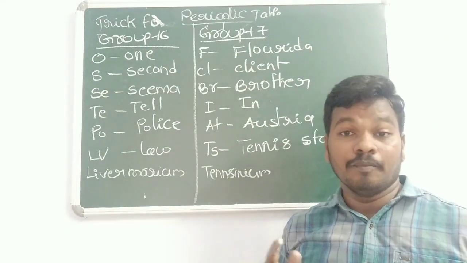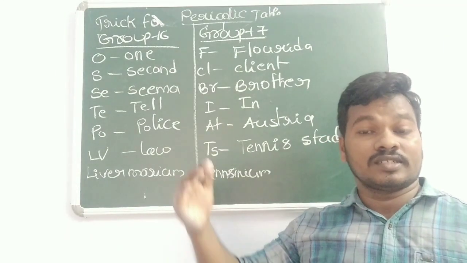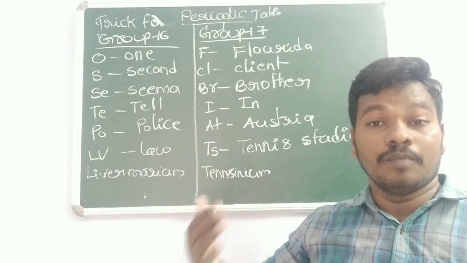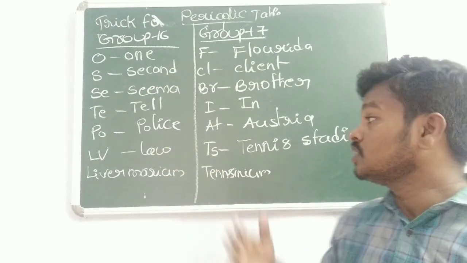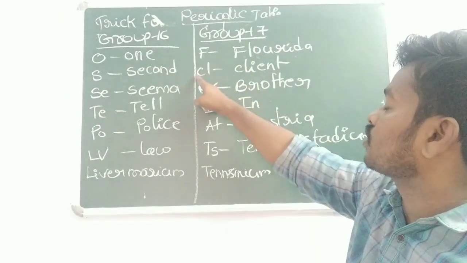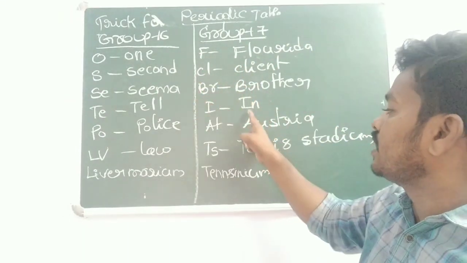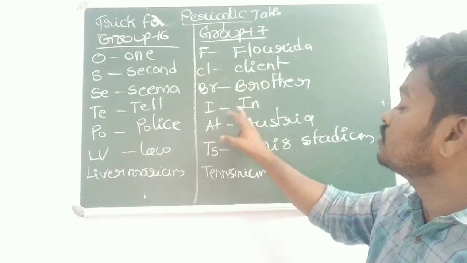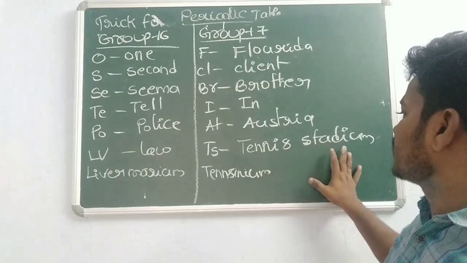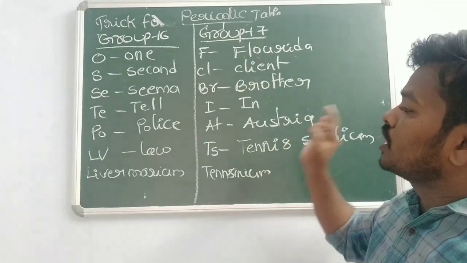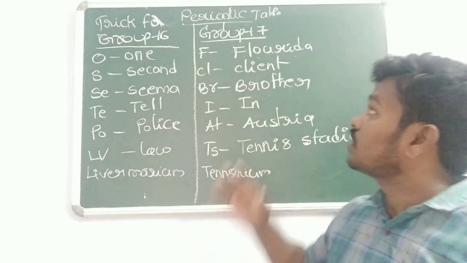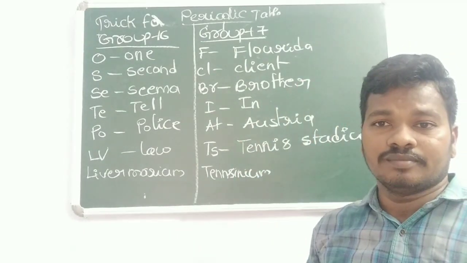Florida, Fl stands for fluorine; client, Cl stands for chlorine; brother, Br stands for bromine; in, iodine; Austria, astatine; tennis stadium, tennessine. So this is for group 17.